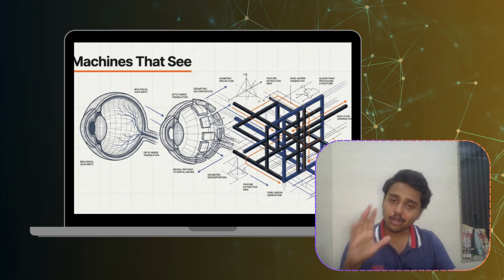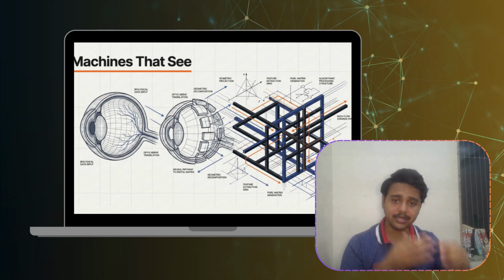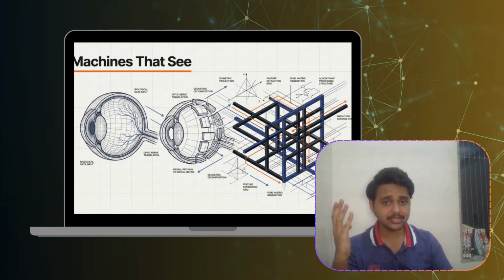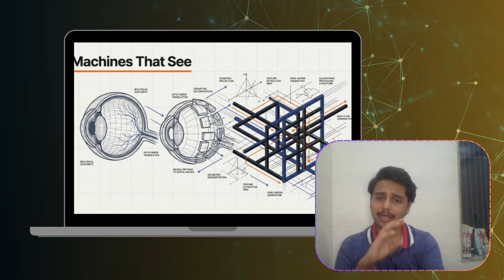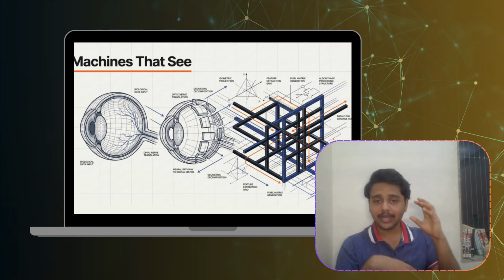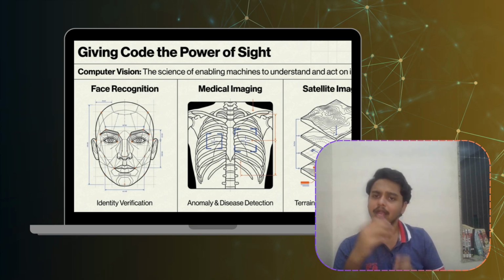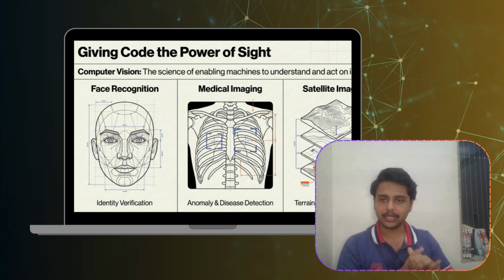The machine is not actually seeing it. It is converting the visual information into mathematical representations and learning from the patterns in those numbers. Computer vision is essentially the science of turning images into data and turning that data into understanding. Computer vision allows machines to understand and act upon the data.